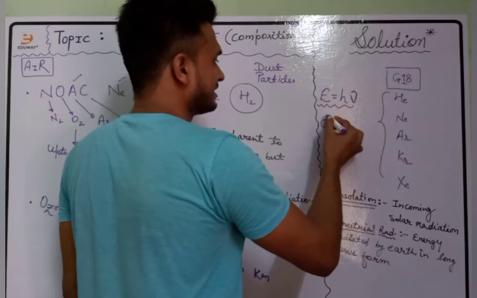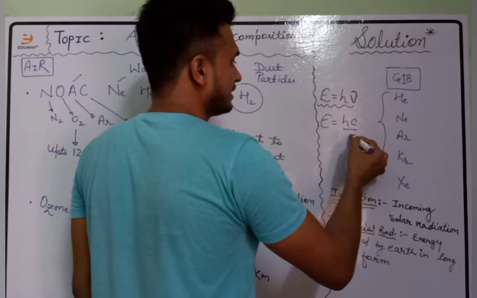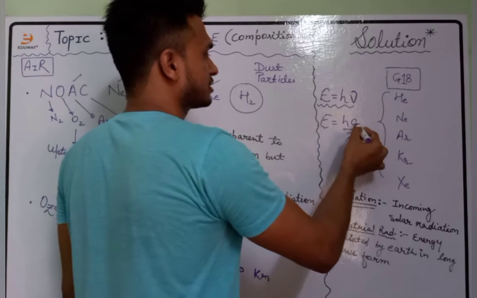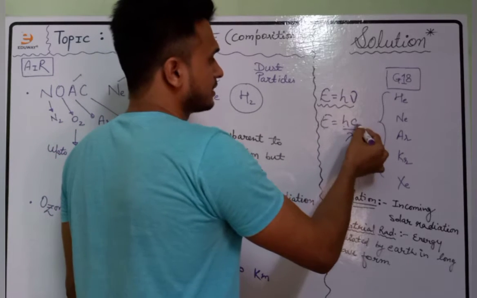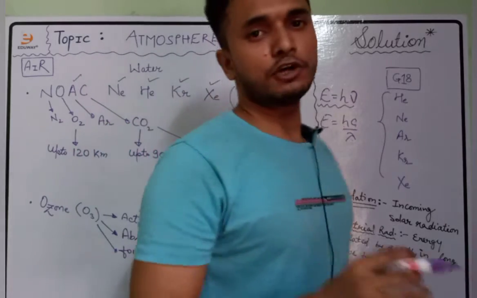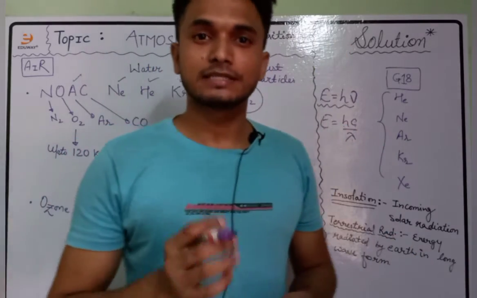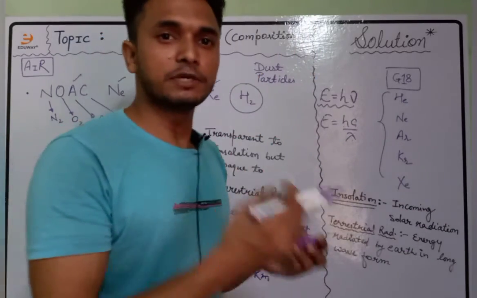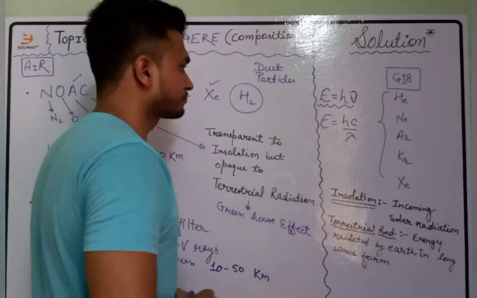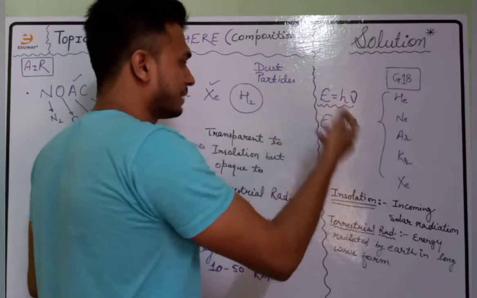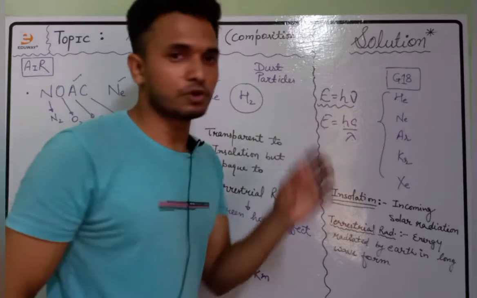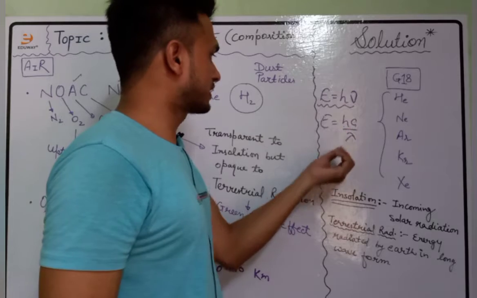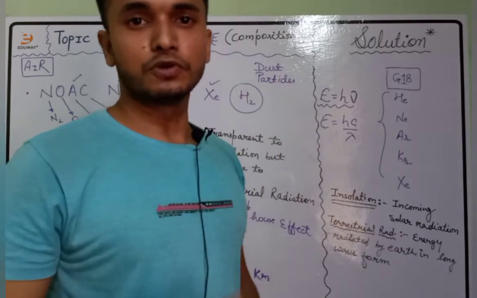Or you can say energy E equals hc by lambda, where h is some constant and c is the velocity of electromagnetic radiation. What is c? c is the speed with which the electromagnetic radiation travels. So keeping in mind that h and c are constant, or you can say ceteris paribus, keeping all things constant, the energy is inversely proportional to lambda.